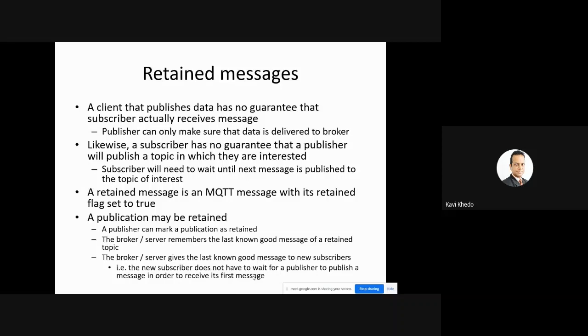I have tried to explain it in very simple terms. Normally, when a subscriber subscribes to a topic, it has to wait for the next message to come. But when a topic is retained, the subscriber doesn't have to wait. It gets the last value that was published before. Obviously it's not the most current one, but the last value that was published before. So this is called a retained message.